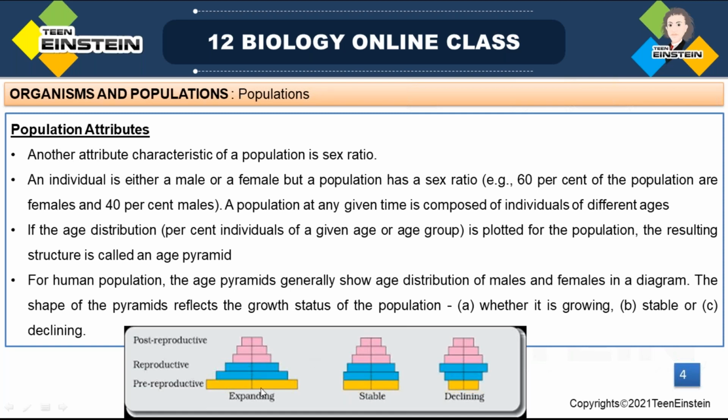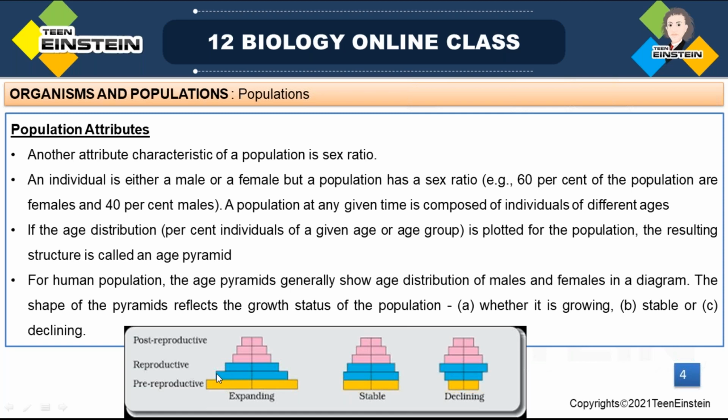So in a triangular age pyramid, you can see pre-reproductive individuals in more numbers, and compared to this, reproductive individuals will be moderate, but a very few number of post-reproductive individuals. From this we can understand that the individuals in the pre-reproductive stage are more in number, so from the pre-reproductive stage they are going to the reproductive stage. Suppose here 1,000 individuals are there. Out of that, all these 1,000 will go to the next stage, the reproductive stage.